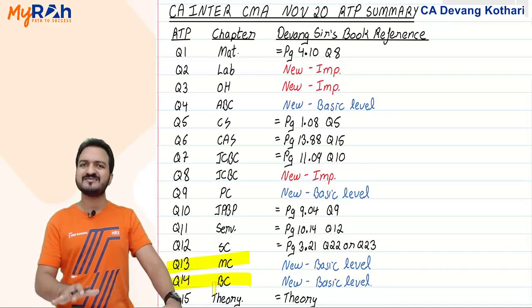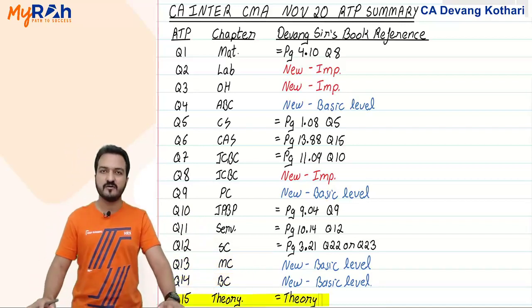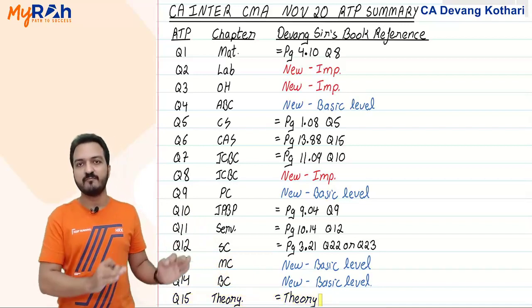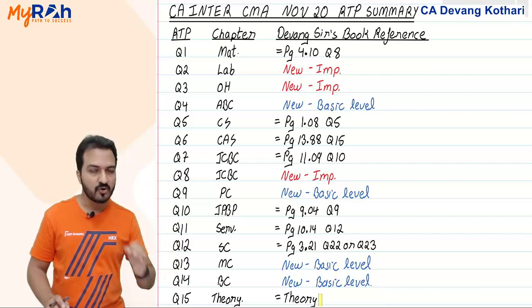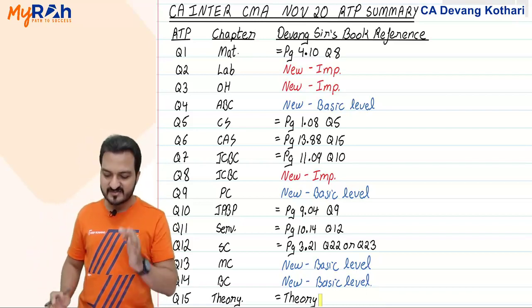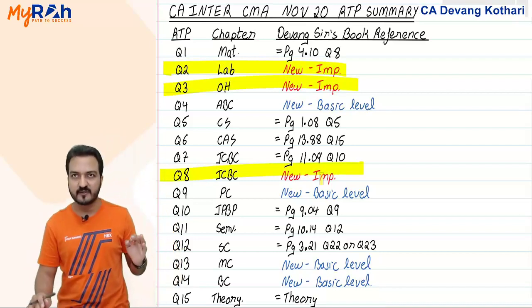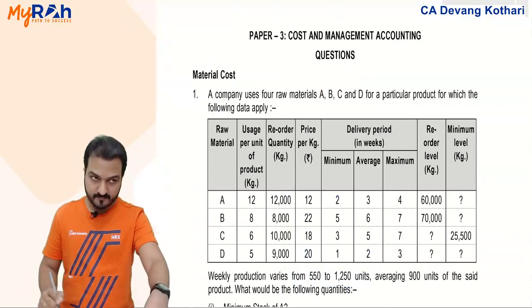These two are again basic level, but still I'll show you a discussion. And question 15 is a theory question. Theory topics are also entirely covered in my book, in my theory portions. Done? Yes. So chalo, as of now, first I will start with discussion of the three most important questions of this RTP. First of all, question number 2 is what I discuss.